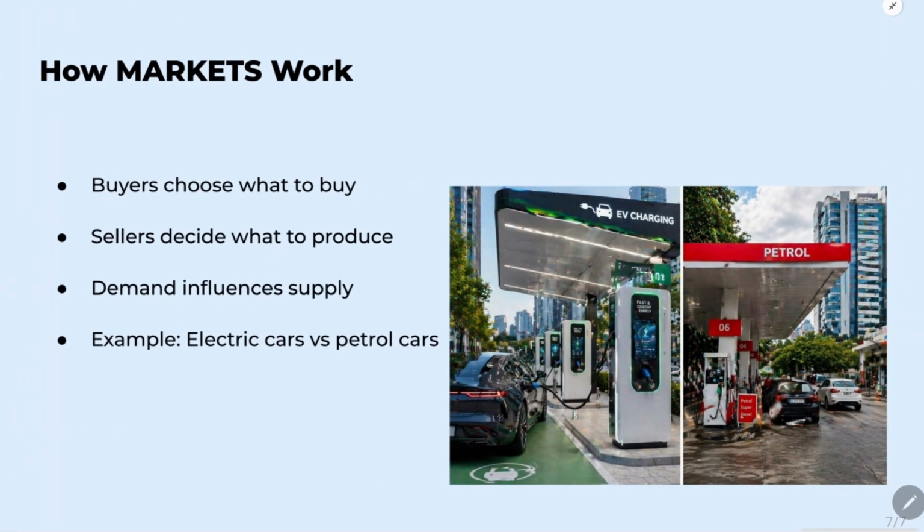So how do markets actually work? Buyers choose what they want to buy, and sellers decide what to produce and sell. For example, if many consumers want a product, firms will supply more of it. This continuous interaction between demand from buyers and supply from sellers allows goods and services to be exchanged efficiently. In simple terms, markets work by connecting what consumers want with what firms produce. That's the role of markets in allocating resources.